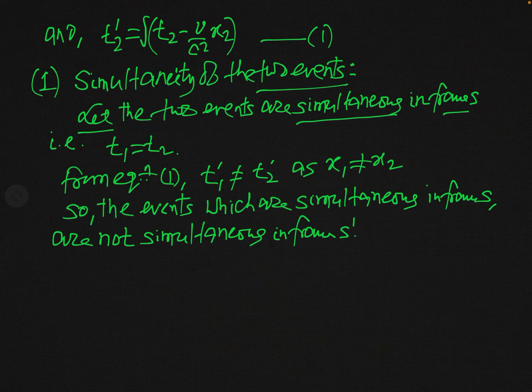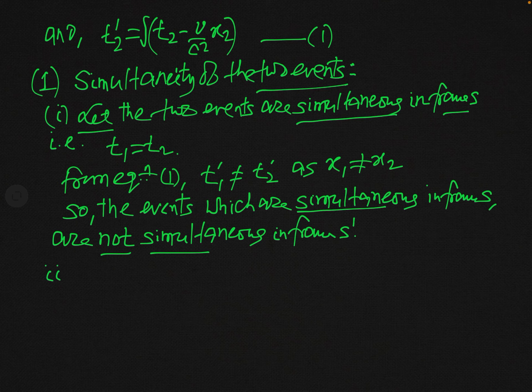So the two events which are actually simultaneous in frame S are not simultaneous in frame S prime. Now let us consider the first situation, when the two events are simultaneous in frame S, and in that condition we find that the events are not simultaneous in frame S prime.